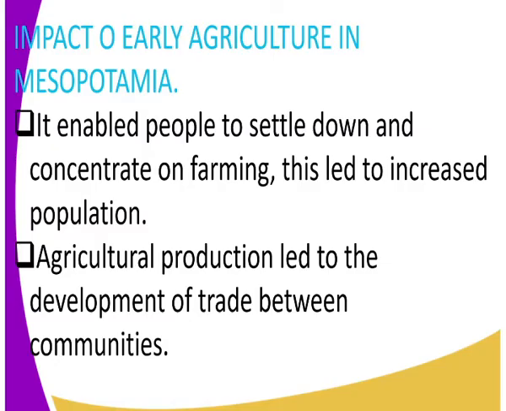Well, what was another impact? Agricultural production led to the development of trade between communities. Now that there was enough food, there was enough for consumption, and there was also enough food for selling, for trading. That is how trading centers began.